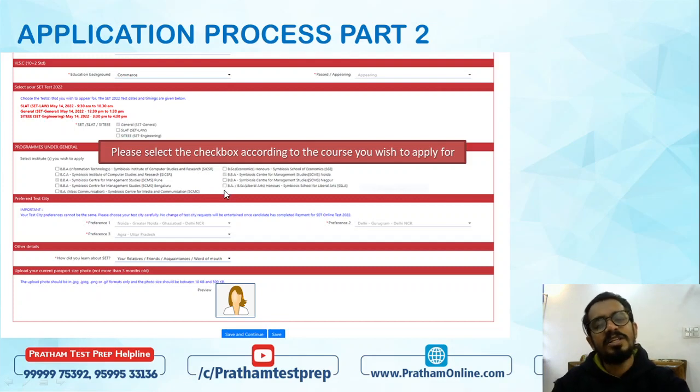Okay, so supposingly there are a lot of students who says that I don't want to go outside Delhi, I want to stay in Delhi NCR region only. They can fill only the Symbiosis Noida option for BBA. Okay, supposingly you want to fill for liberal arts, you have an option here. You have an option for BC and other options, mass communication option too. Mass communication के लिए I would like to highlight mass communication options all available only in Pune campus. That is not available in Noida and other campuses too.